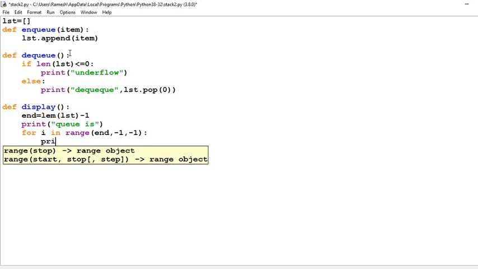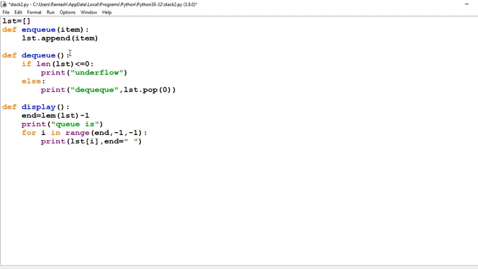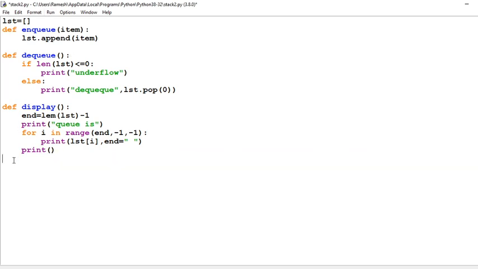And we will print lst[i], and we will use an end for better clarity of our operations. And after that we will use print. Now this is done.